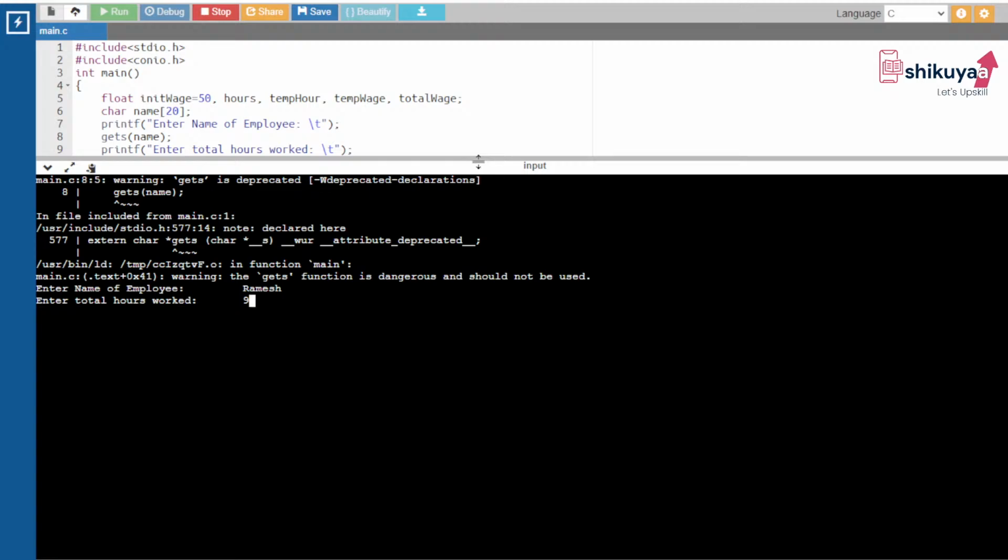According to our logic, what will be the remuneration? It will be 60. Got the result? We have entered the name of the employee, we have entered the total hours worked, 9 hours, and the total wage is automatically calculated as 60 rupees.